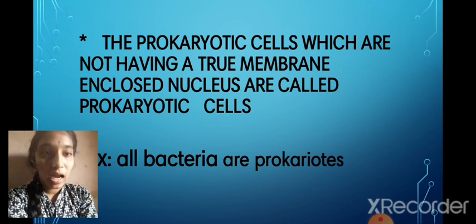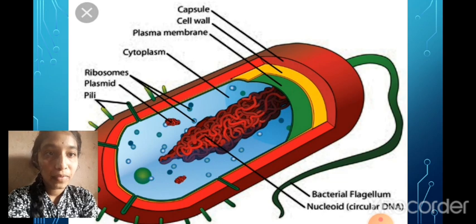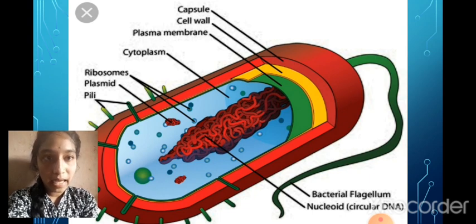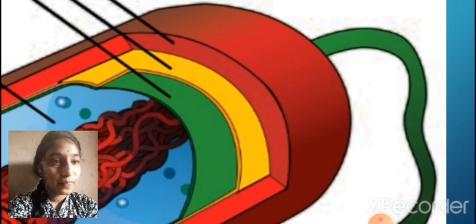Next I'll show a bacterium with all its parts. This is the capsule and cell wall, and beneath that the plasma membrane is present, and inside it the cytoplasm. In the cytoplasm we have ribosomes, plasmids, and this green one is the flagella.